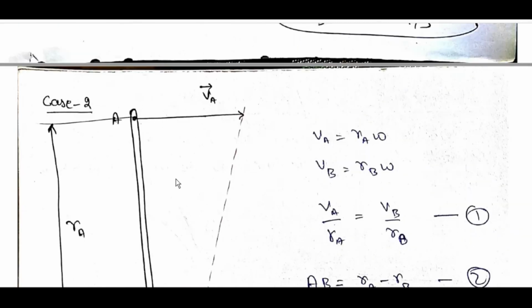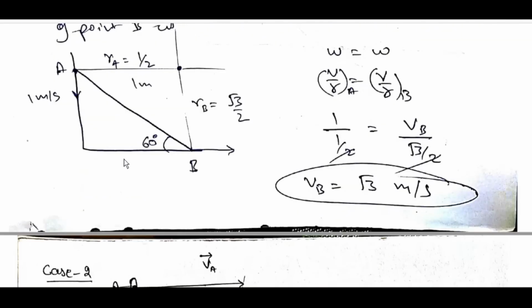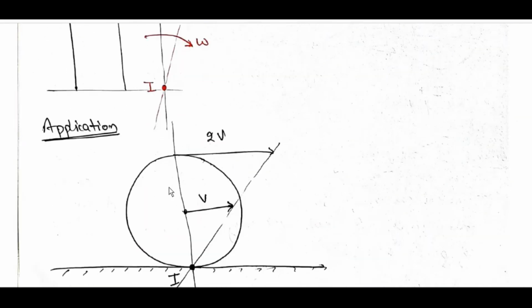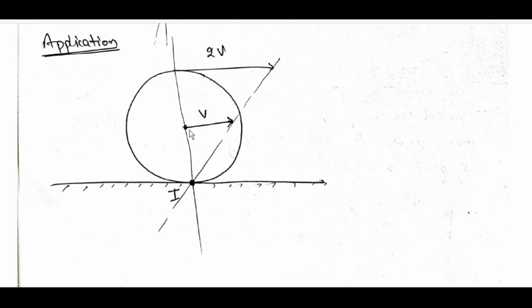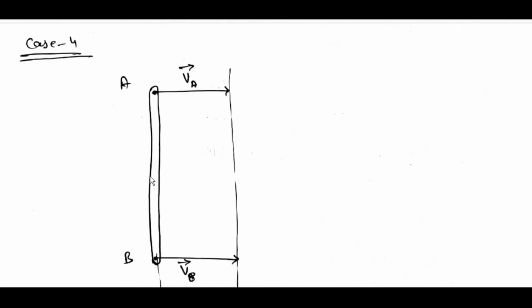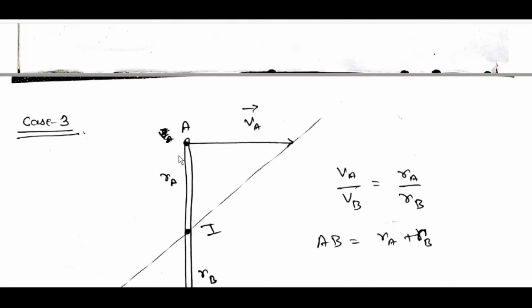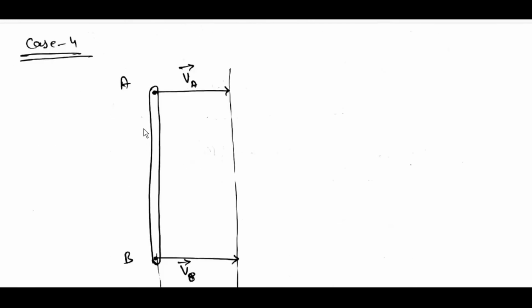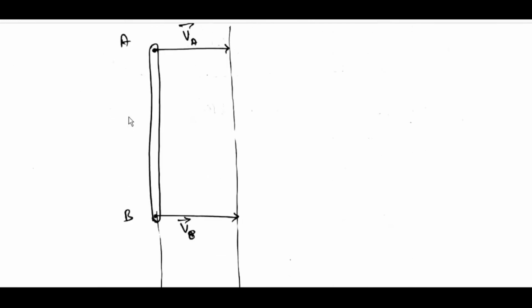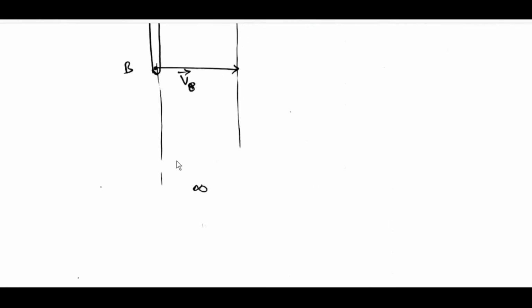Draw lines perpendicular to the velocities and they are joined: case 1, case 2, perpendicular to velocities, they are joined. Here these lines join at this point, application. V_A bar will be here, V_A bar, then these are straight lines, then it is at infinity.